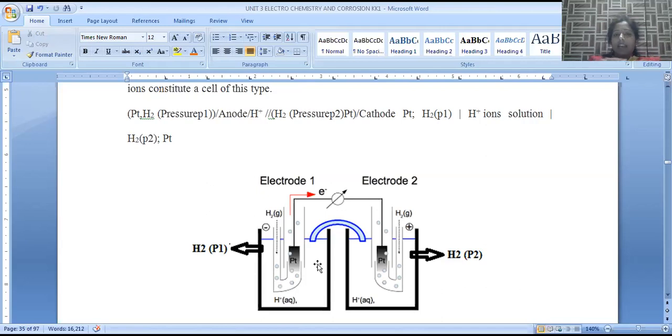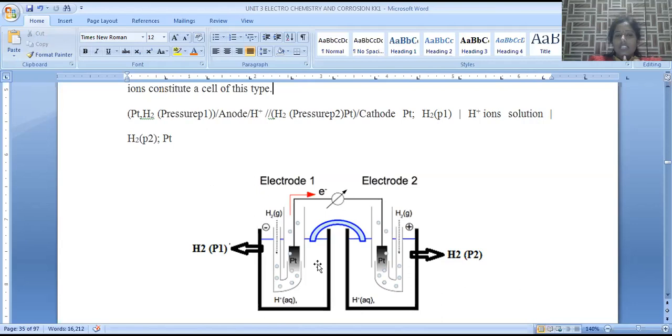This setup or device is called the concentration cell. It mainly works on the same principle as a galvanic cell, where chemical energy is converted into electrical energy. So the galvanic cell principle is exactly the same as the concentration cell. Concentration cells are again of two types: one is the electrode concentration cell, the second is the electrolytic concentration cell.